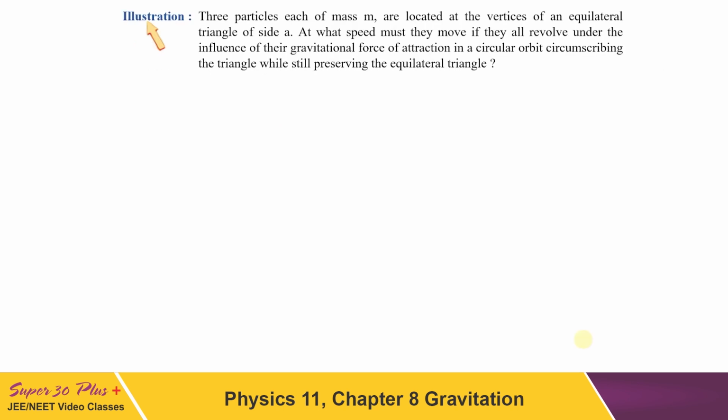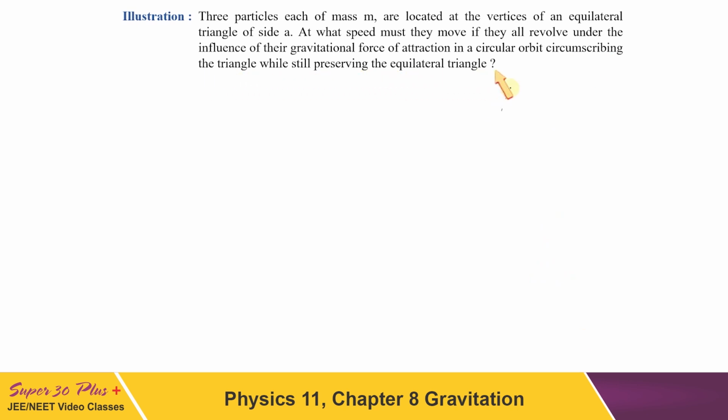One more question I have. 3 particles each of mass m are located at the vertices of an equilateral triangle of side A. At what speed must they move if they all revolve under the influence of their gravitational force of attraction in a circular orbit, circumscribing the triangle while still preserving the equilateral triangle?